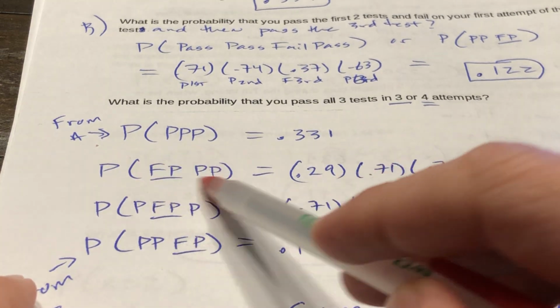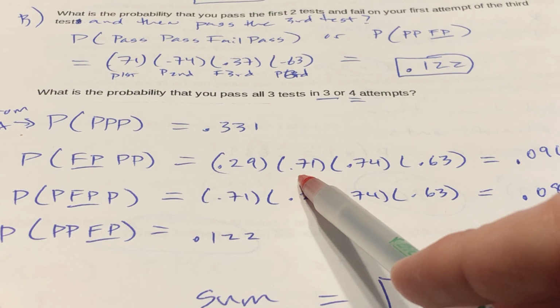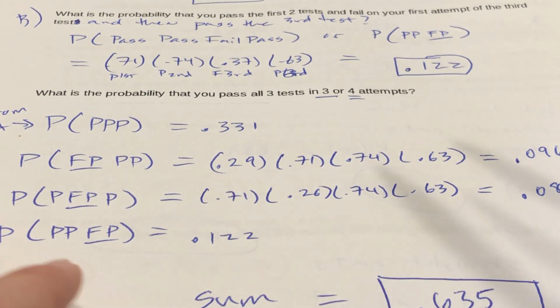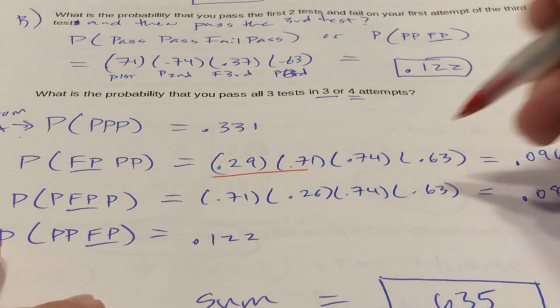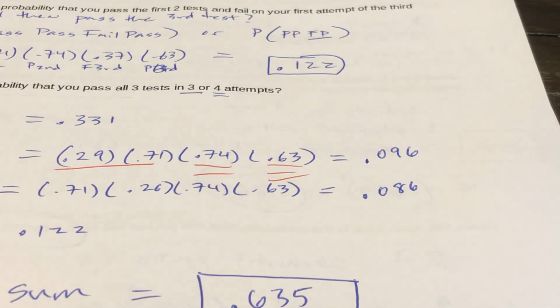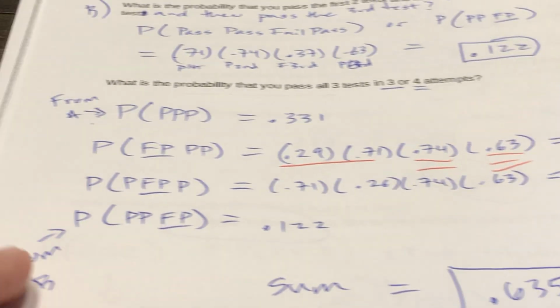So you fail the first one, then pass the next 3. So if you have a probability of passing the first test of 0.71, the probability of failing the first test is 0.29. This is all the first test. That's the second test. That's the third test. And that is 0.96. Like 1 out of 10 people do that.